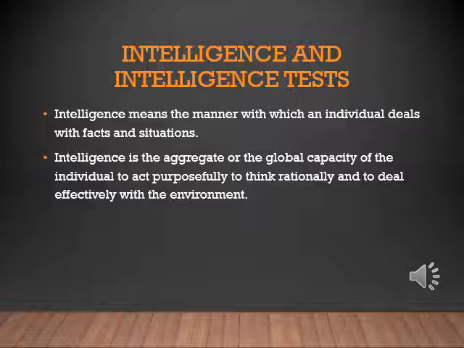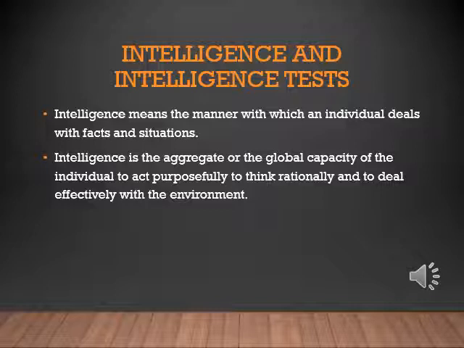So intelligence means the manner with which an individual deals with facts and situations, how they are accepting it and how they are dealing with it. Intelligence is the aggregate or global capacity of an individual to act purposefully, to think rationally, and to deal effectively with the environment.